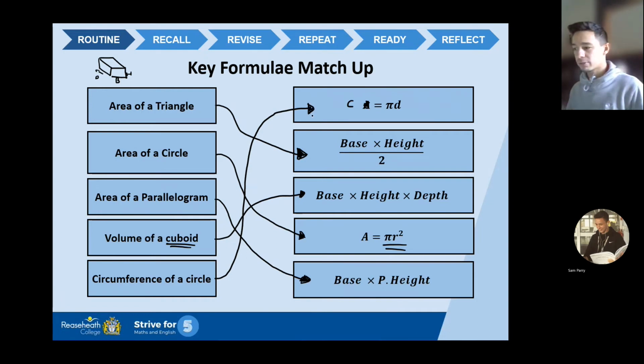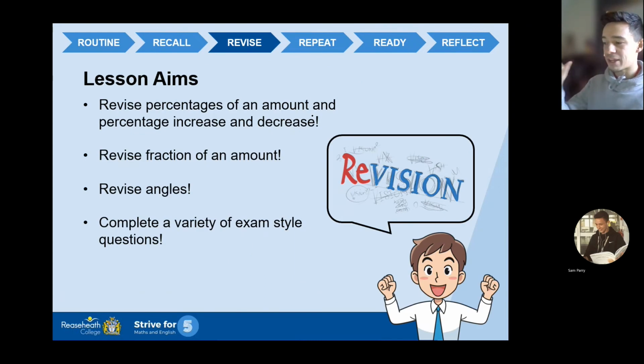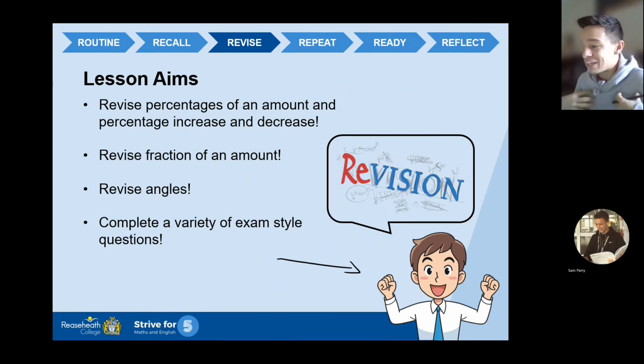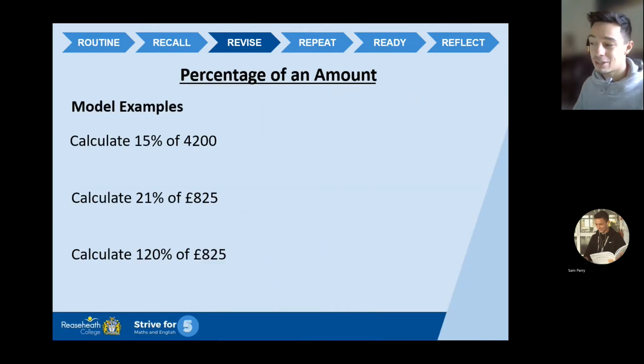These 3 main topics are percentages, fractions of an amount, and angles. Like I say, they come up in a host of different sections and questions. We need to be comfortable with these. We need to be happy. We need to be like this little guy in the corner, okay? Hey! When a question comes up and we know how to answer it, that's what you want to be. You want to have that sort of intrinsic feeling, okay? Hopefully, after this session, you have a bit more confidence. That's all I'm going to try and do today, improve your confidence so you're happier when a question like some of these may pop up in an exam.